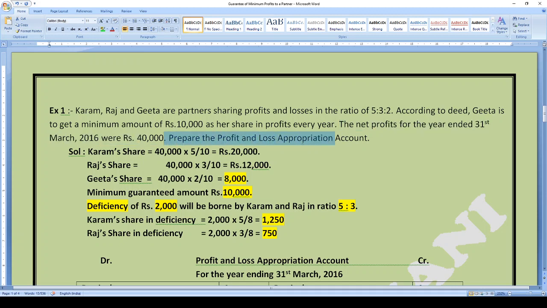You are required to prepare the P&L appropriation account for the distribution of profit, and here you will find that who will bear the deficiency arising to Geeta has not been mentioned. If Geeta suffers from deficiency of minimum profit, then who will provide it has not been mentioned. So in that case, if nothing has been mentioned, such deficiency will be borne by both the partners, Karam and Raj.